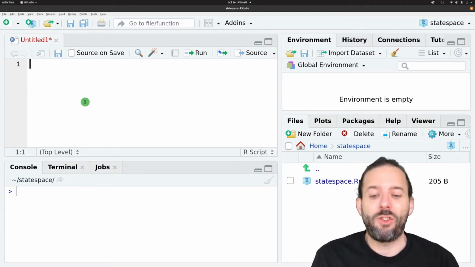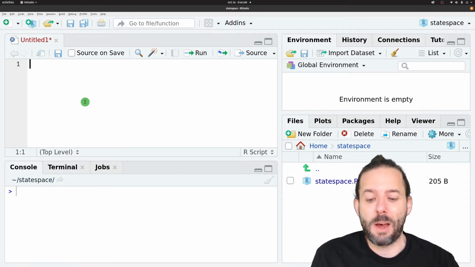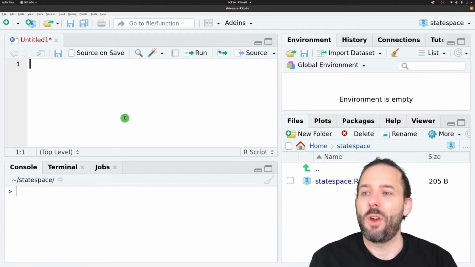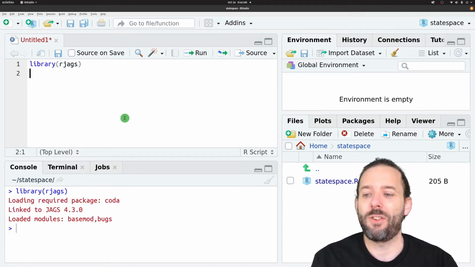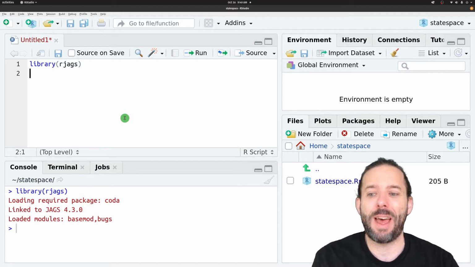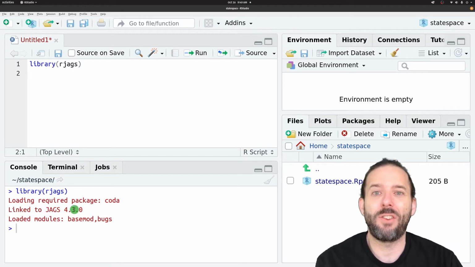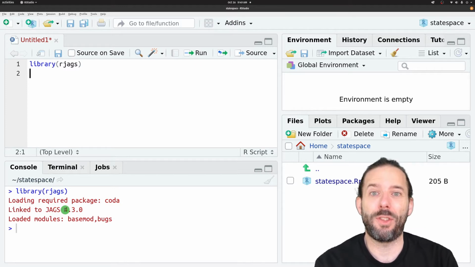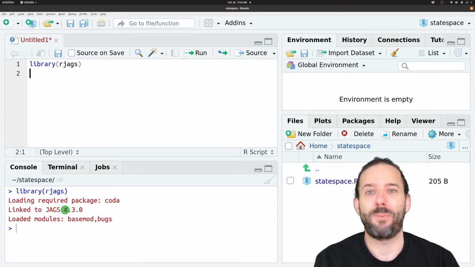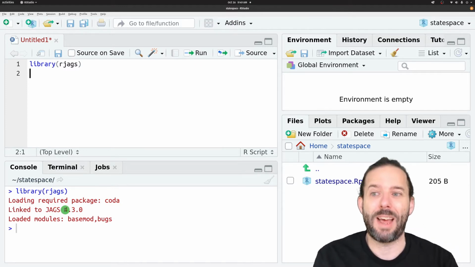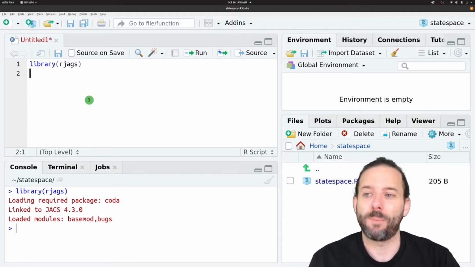Let's go ahead and just get set up for doing things. We'll load the library that we're going to work with, RJAGS. We'll come back and talk about that in a minute. When you load it, you should see that it's successfully linked to JAGS. If not, you need to make sure that you've installed the JAGS software itself. This package just uses that software, which is separate from R.